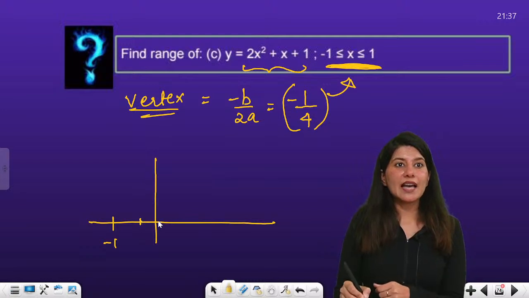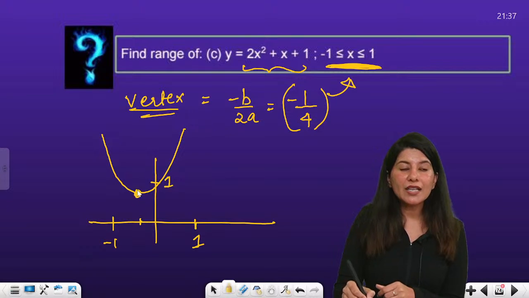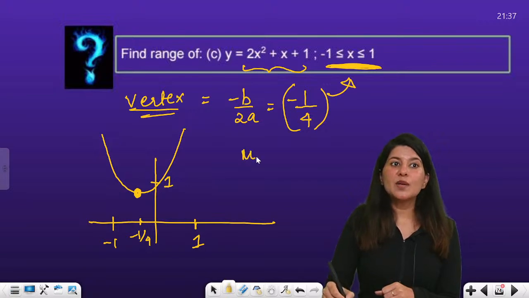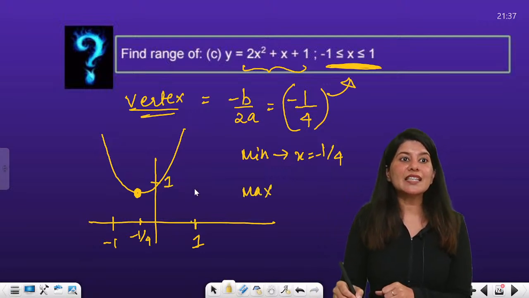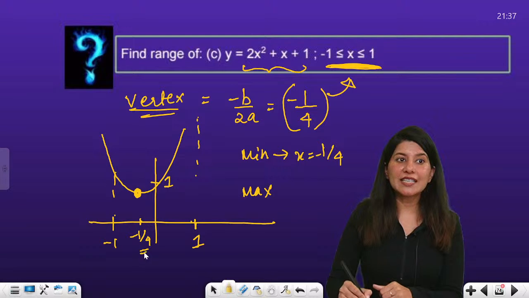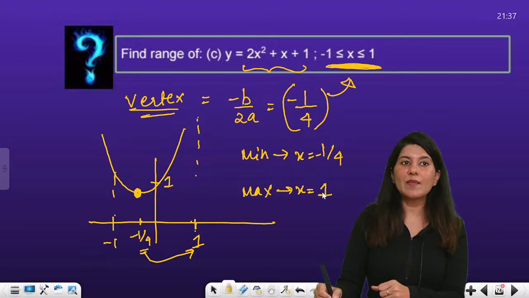So this is -1. This is your vertex. And at 0, the value is becoming 1. And yes, that's how your graph will become. Can you see this will be your graph? And you're looking for -1 to 1. So between -1 to 1, the lowest value will be at x equals -1 by 4. That is your vertex. So minimum value will be given by x equals -1 by 4. What about maximum value? Now maximum value will be given either by 1 or -1. Whichever value is far away from the vertex, that value will give it, so maximum value clearly we can see at x equals 1. So let us calculate the maximum value first.